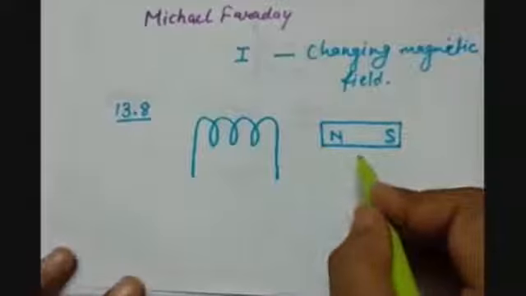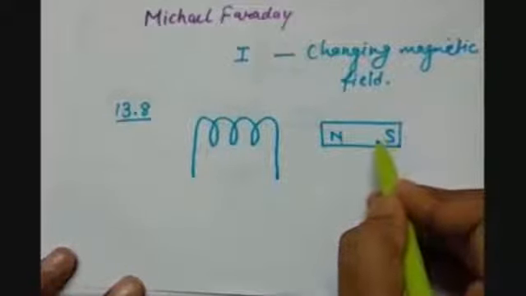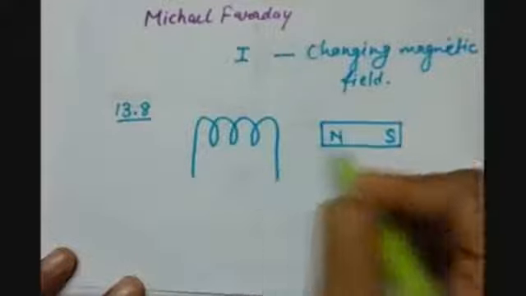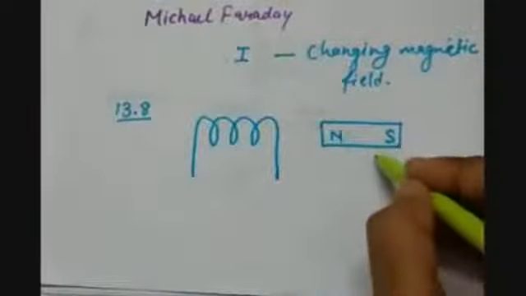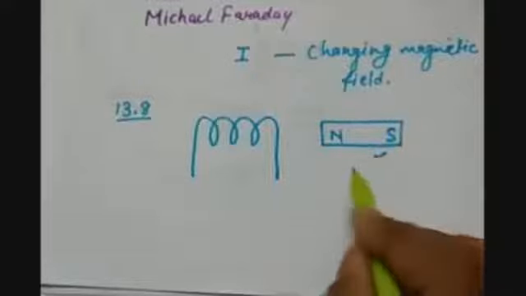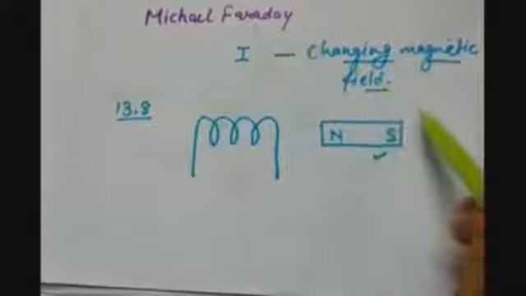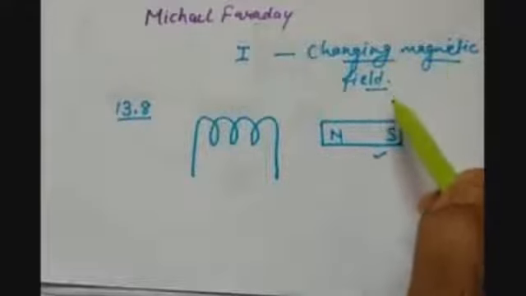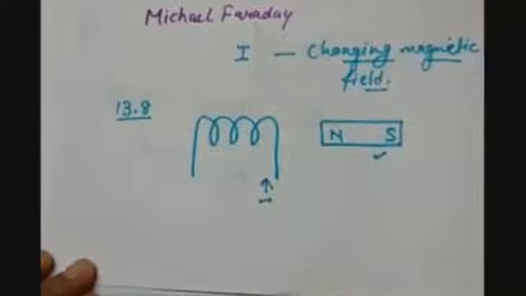So what will happen here, that a bar magnet is having a magnetic field around it. It is having the lines emerging from the north and entering into the south. So this bar magnet is having a magnetic field around it, but we need change in magnetic field. And how we have to prove this thing? That magnetic field should change in order to induce the current in the coil. So this can be done in two ways.